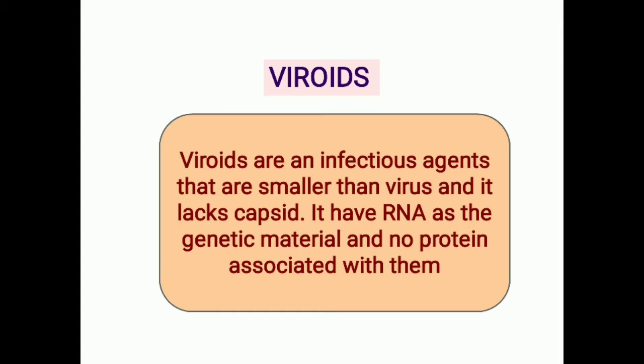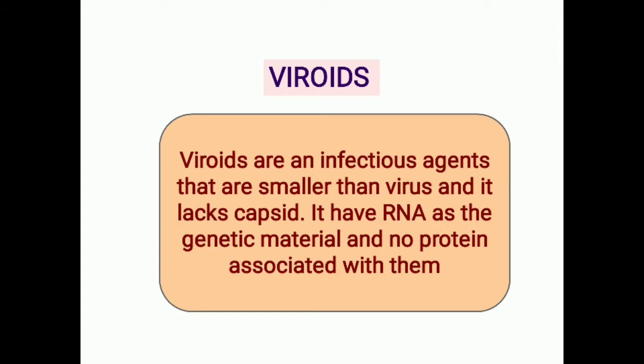Similar structures which are very much like viroids are maybe virions. There are different names related to virions. There are different strains related to viroids.